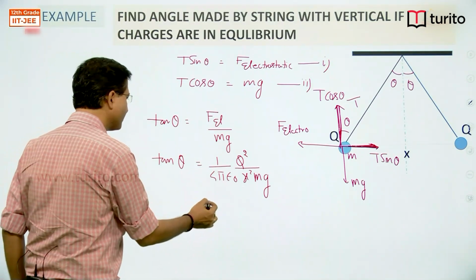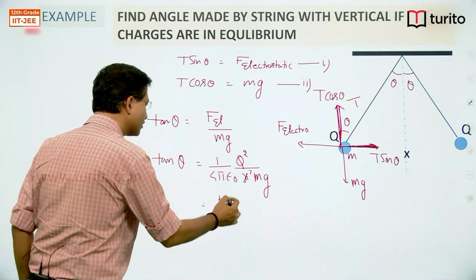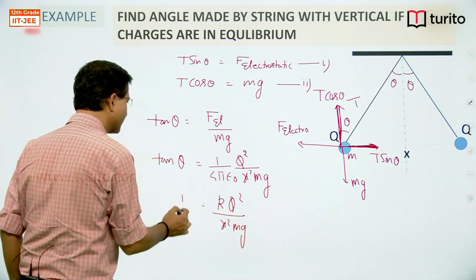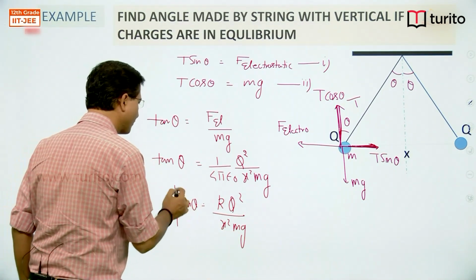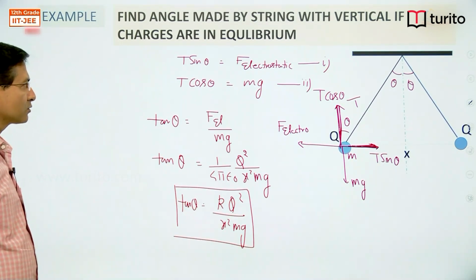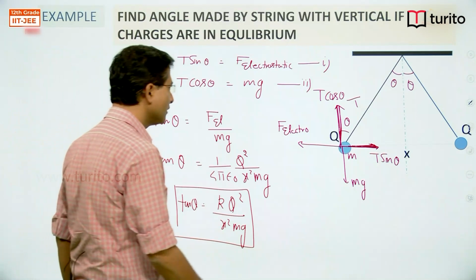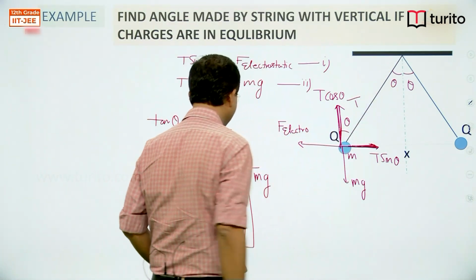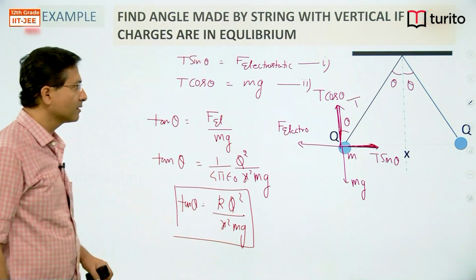Or I can simply write k q square divided by x square mg is equal to tan theta. Right. So at equilibrium, the string makes angle theta, which is given by this expression.